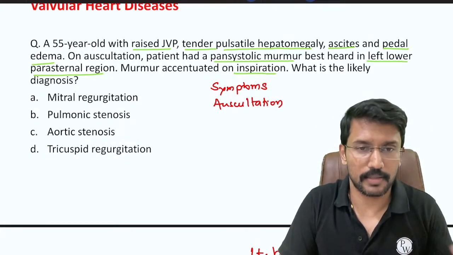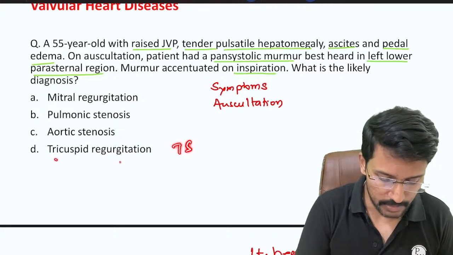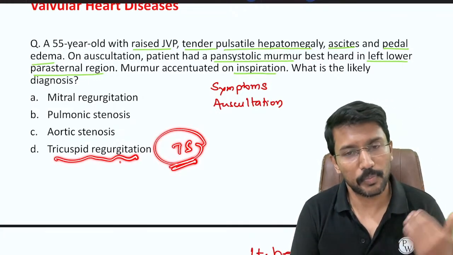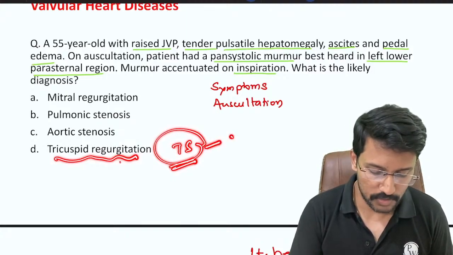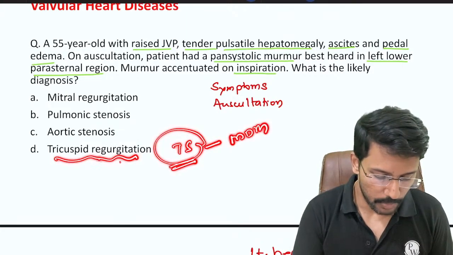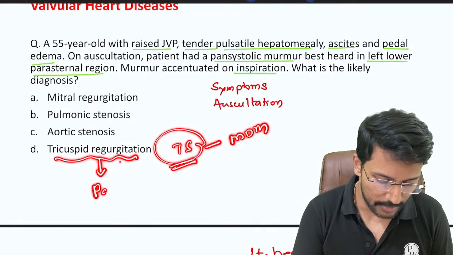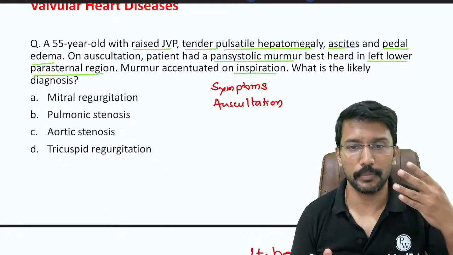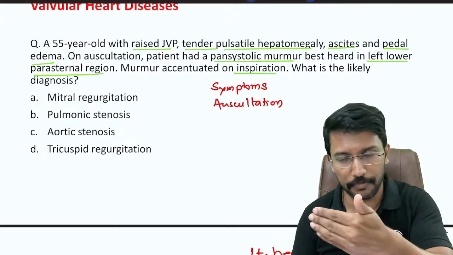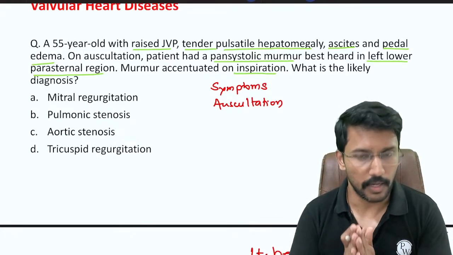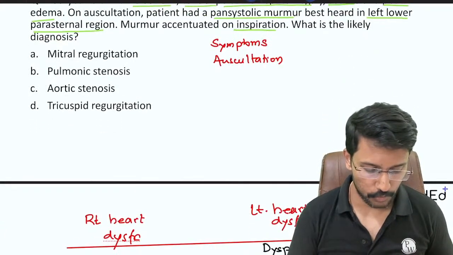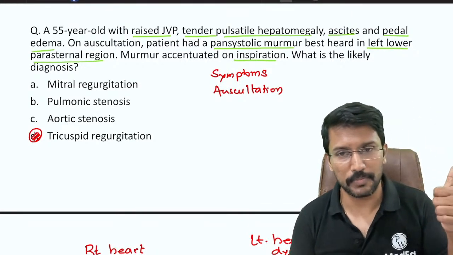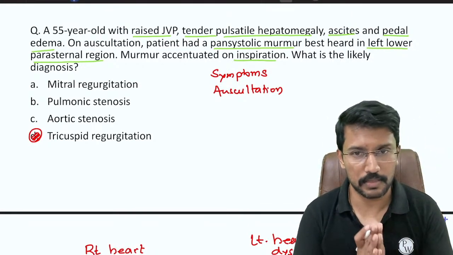But if I am in doubt, like there are options of tricuspid stenosis as well as tricuspid regurgitation, then only do I need to know the murmur, right? So please remember, the murmur of tricuspid stenosis is a mid-diastolic murmur. The murmur of tricuspid regurgitation is a pansystolic murmur. Again, one more important clue: if you remember the murmurs of the four valvular regions on the left, you can extrapolate them to the right. Okay, I will give that in writing to you. But for now, we will mark this answer as option D based on our approach from symptoms and the area where the murmur is best heard.